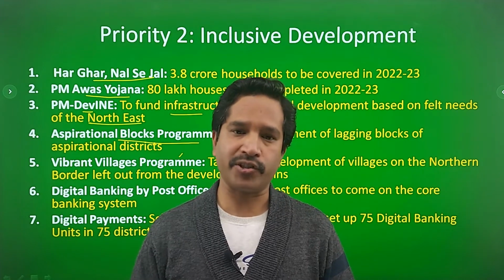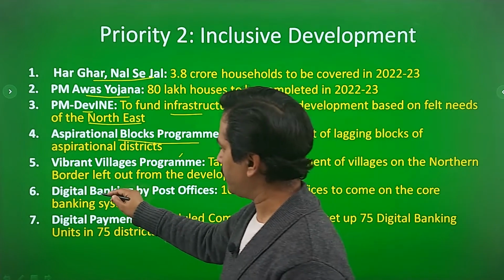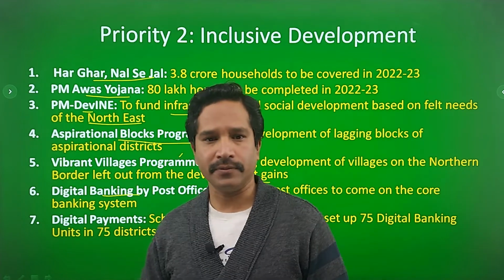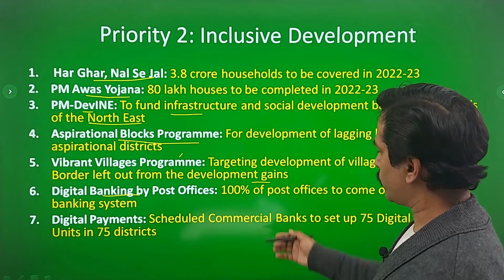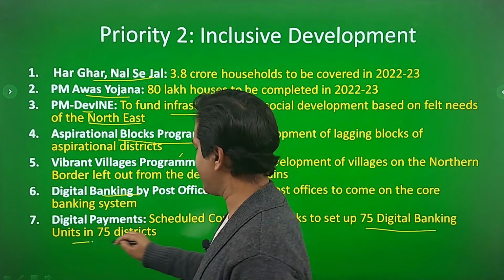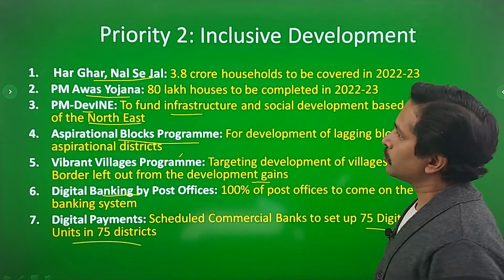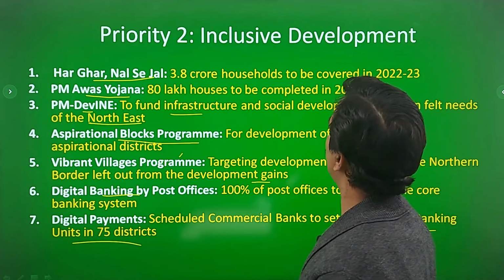They have banking functions as well. So the common man goes to post offices. That is why digitalization will help the banking structure in the rural areas. Digital payments: scheduled commercial banks to set up 75 digital banking units in 75 districts. So this is priority number 2, that is inclusive development.